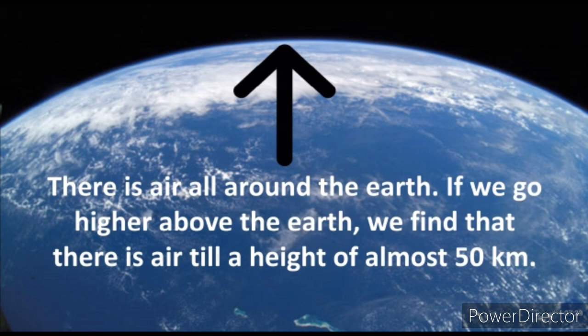As you go far and far away from the earth, you will find that air is still there, almost 50 km from the earth. Can you see the arrow? Above the earth till 50 km, there is air which surrounds the earth.